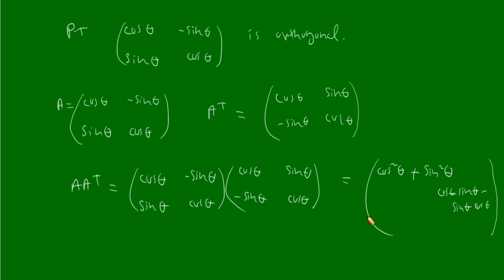Again here you will have cos theta sin theta minus sin theta cos theta, that will be 0. And here you will have cos square theta plus sin square theta. So this will be equal to 1 0 0 1. That is A A transpose is equal to identity.